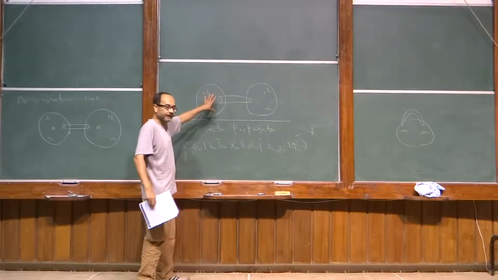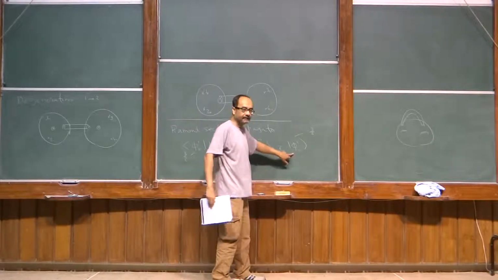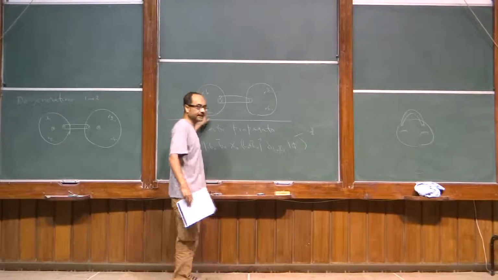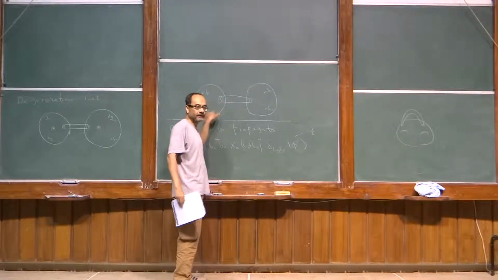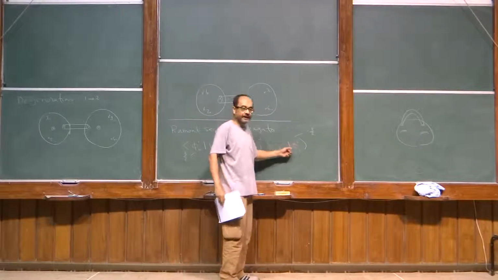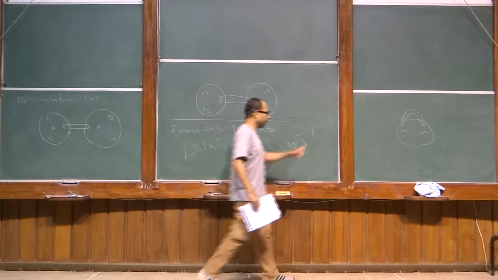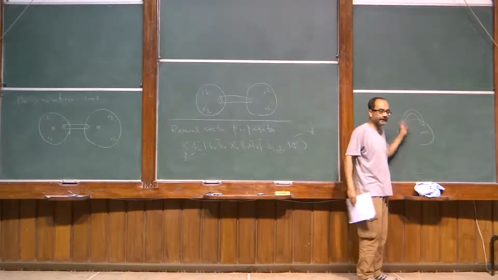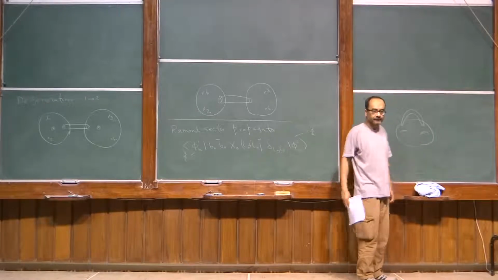If this is a tree diagram, then this is always picture number -3, and the ghost number of this is fixed by the ghost numbers of the external states, by ghost number conservation, so it will be just the sum of the ghost numbers that flow here. The ghost number is not arbitrary; it's a fixed ghost number. But when it's part of a loop like this, then you are summing over all possible states propagating in the loop. Then the ghost number is not fixed, and you have to sum over all possible ghost numbers.